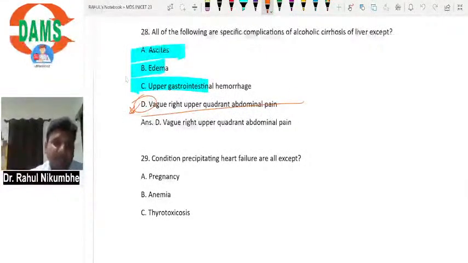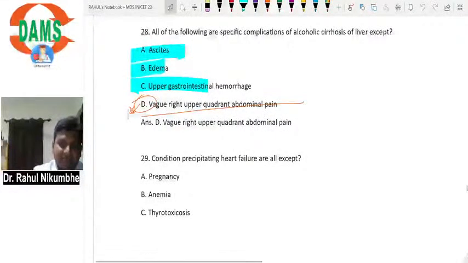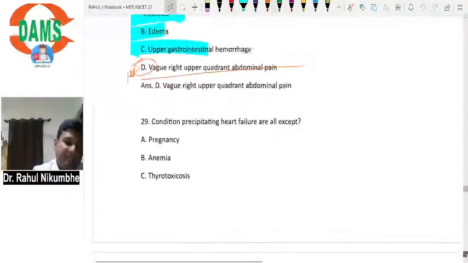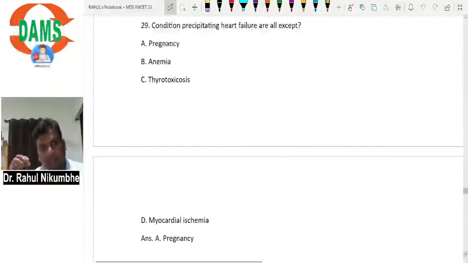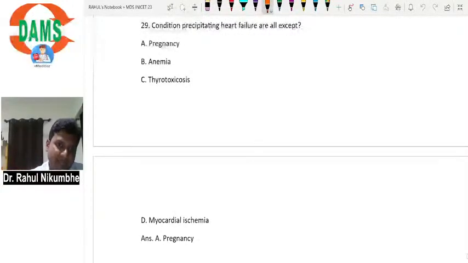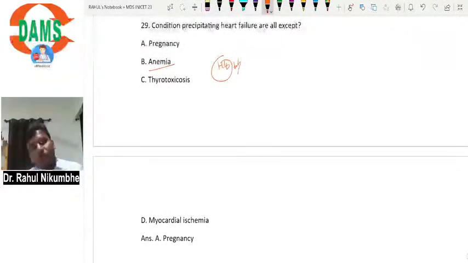So answer is D. Conditions precipitating heart failure are all except pregnancy, anemia, thyrotoxicosis, myocardial ischemia. Now, if we see all these four options, anemia, hemoglobin level is decreased. So now when hemoglobin level decreases, cells are not getting the normal hemoglobin. Cells are hypoxic. Now what happens?